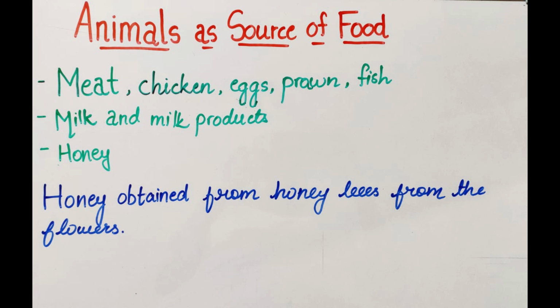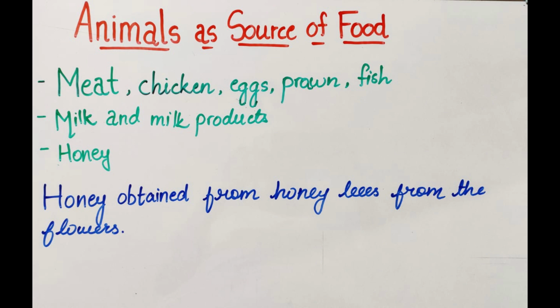Now, animals as a source of food. We get food items like milk, eggs, meat and honey from animals. Milk. We get milk from cows, buffaloes and goats. Milk is used to prepare butter, cheese, ghee, curd, ice cream, etc. Second, eggs. We get eggs from hens, turkeys and ducks.